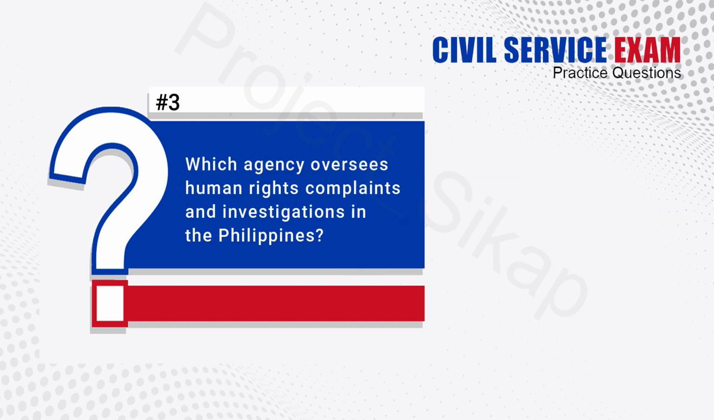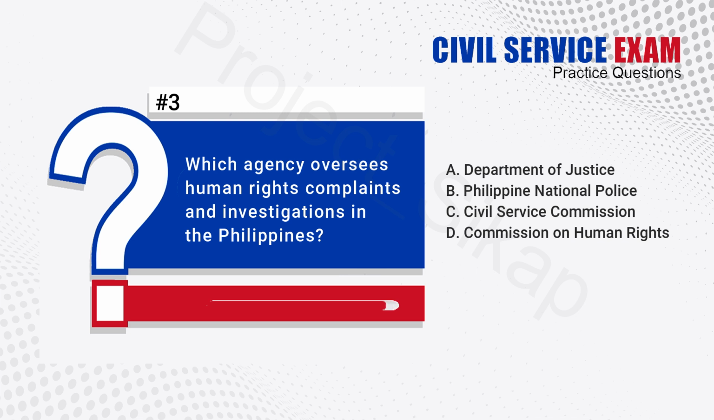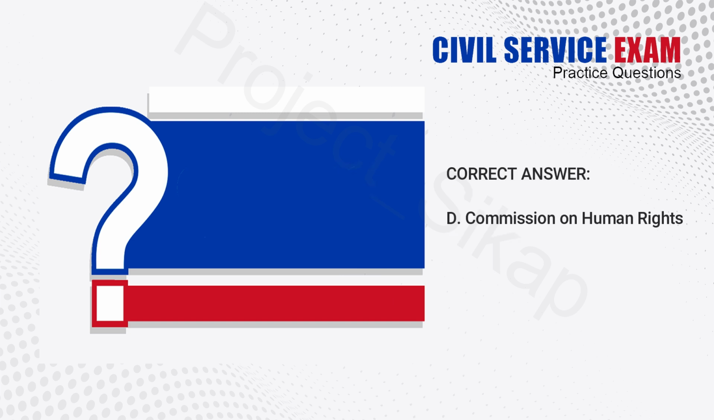3. Which agency oversees human rights complaints and investigations in the Philippines? A. Department of Justice. B. Philippine National Police. C. Civil Service Commission. D. Commission on Human Rights. The answer is D. Commission on Human Rights.